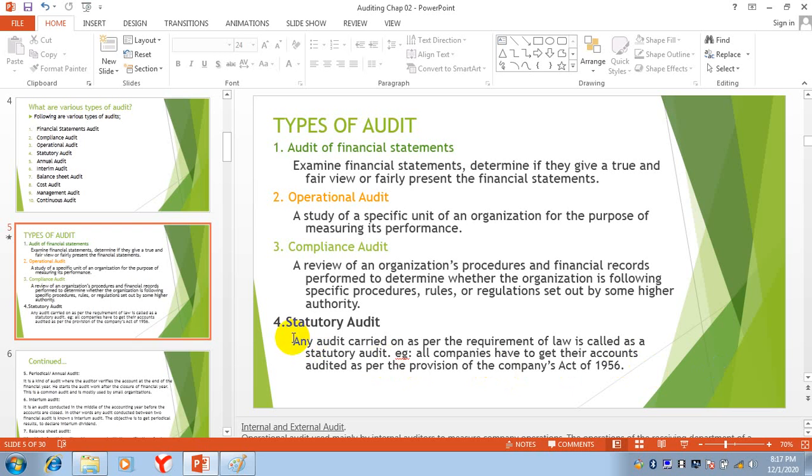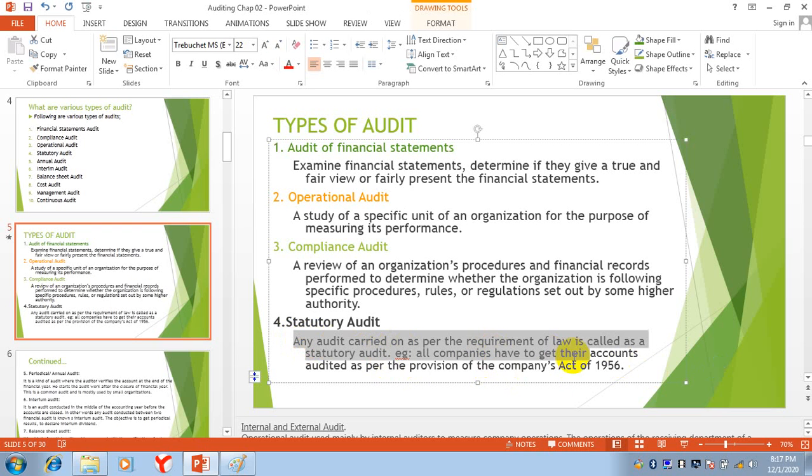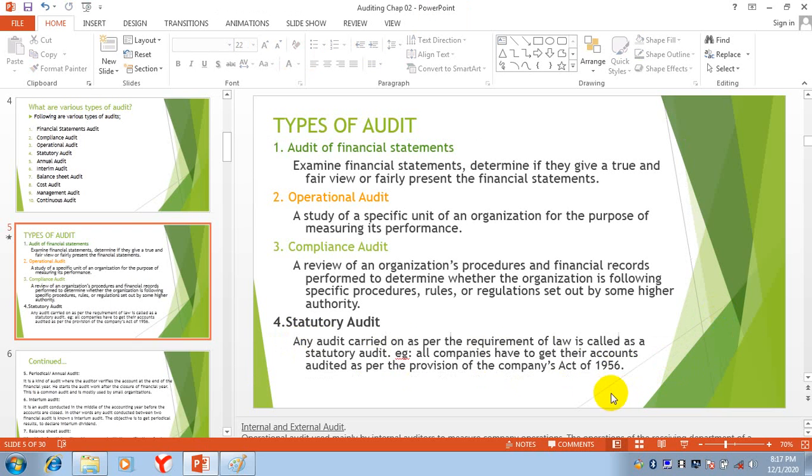If you are not doing that audit, you are violating the law. This is a requirement for all companies that they have to get their accounts audited, and this is the provision of the Companies Act of 1956.